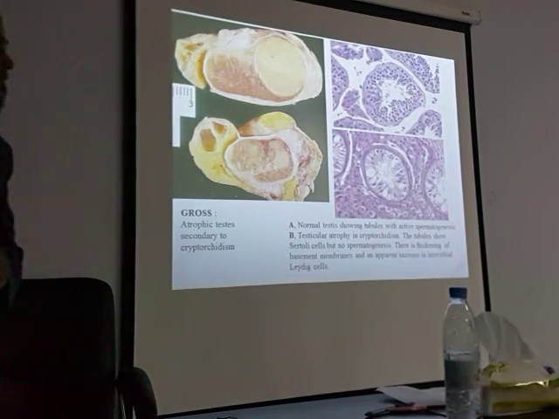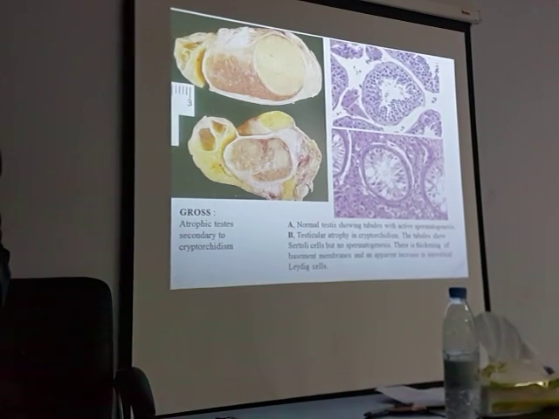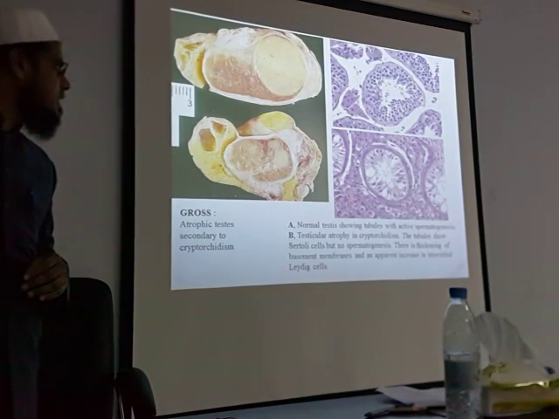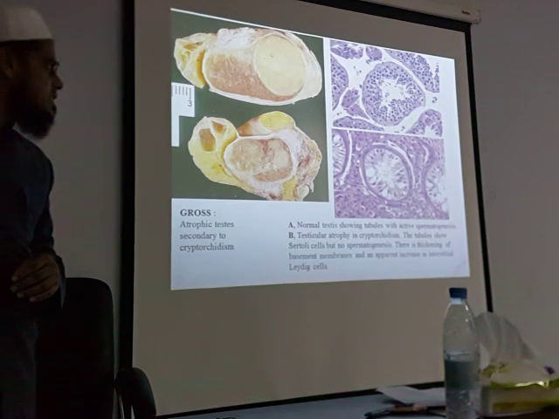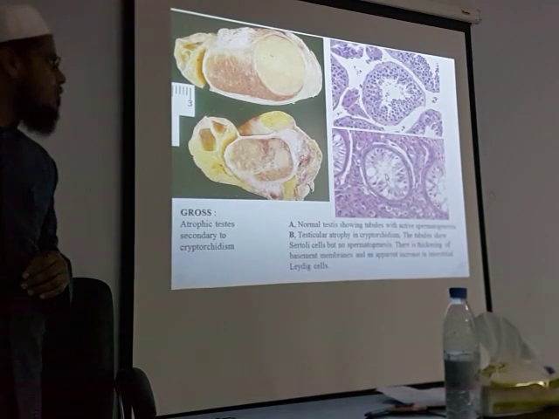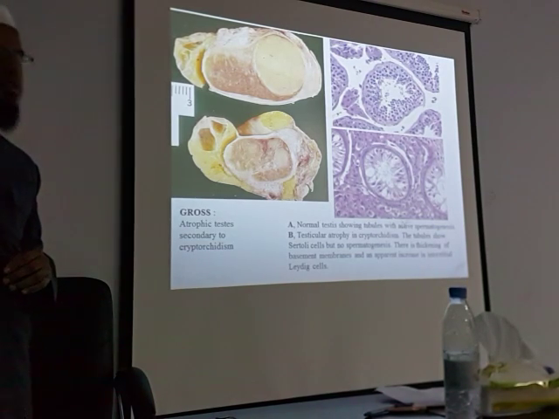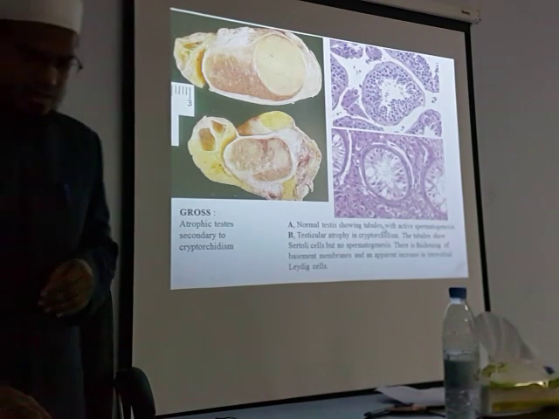This one? All this is Leydig cells. This is basement membrane. This is thickened basement membrane. This is Leydig cells. Increase in Leydig cells. This is thickened basement membrane, and you can see here there are layers. Here there are no layers. No spurs.